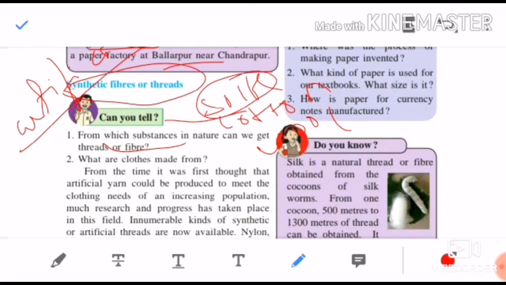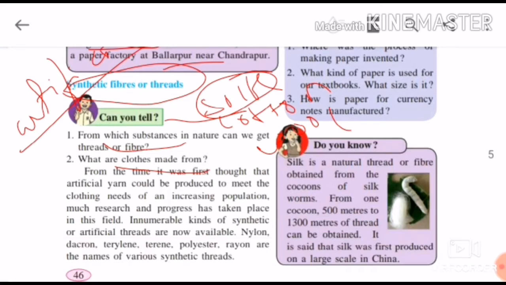Yes or no? From silk, thread is made. From cotton, cotton thread is made. From wool, woolen threads are made, and clothes are made. What are clothes made from? Clothes are made from all these materials: silk, cotton, wool. Yes or no? So let's see further.